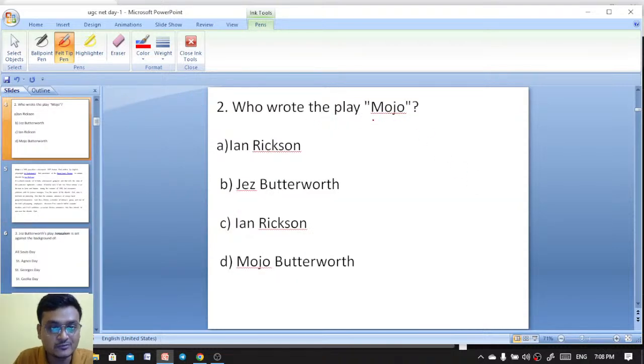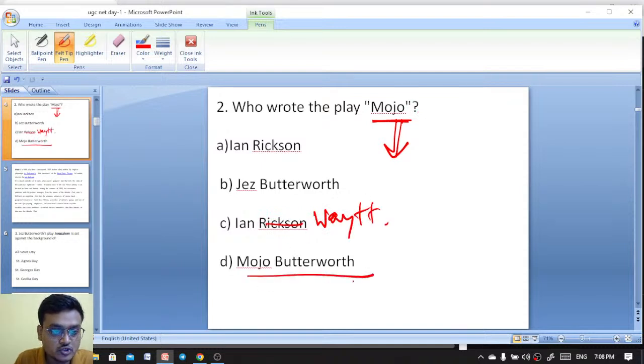Who wrote the play Mojo? Options are Ian Rickson, J.H. Butterworth, Ian Waite, and Mojo Butterworth. Who has written the play Mojo?